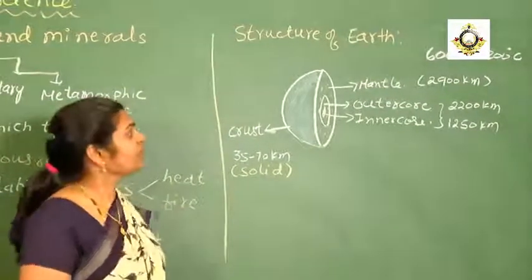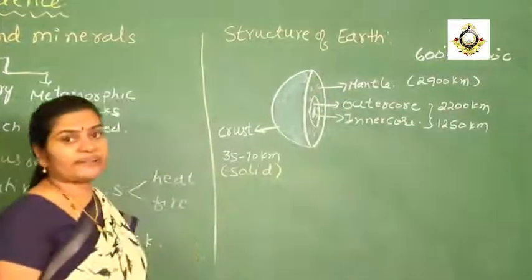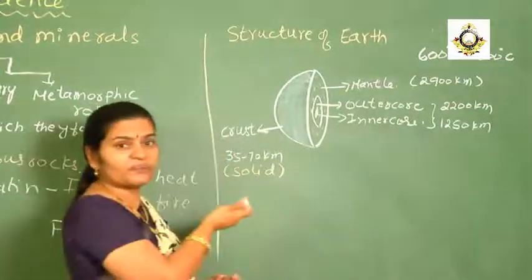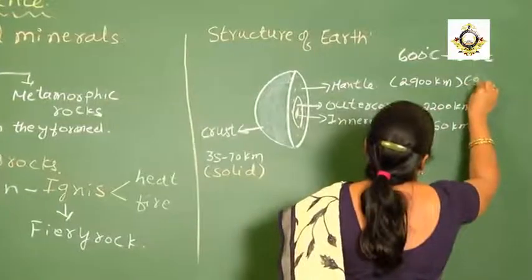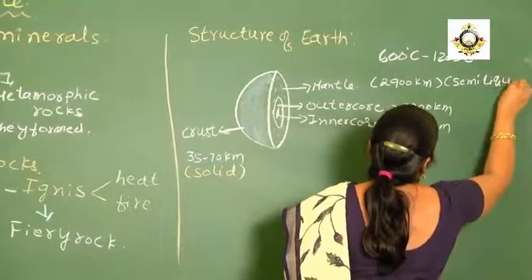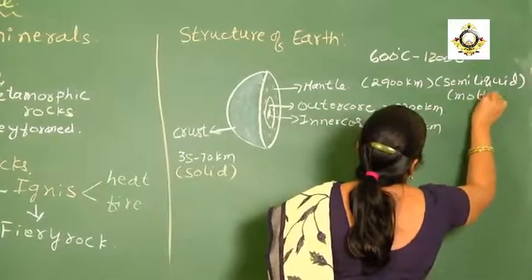Because of that, the rock that is present inside the mantle will not be in the form of solid, but in the form of semi-liquid, or we call that molten rock.